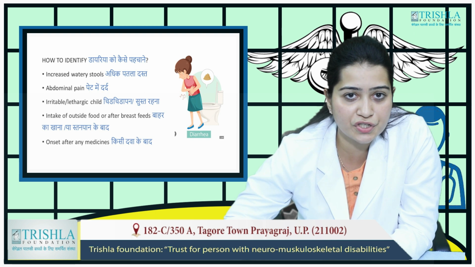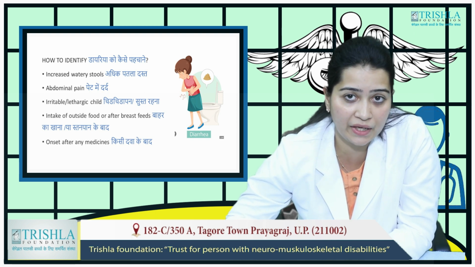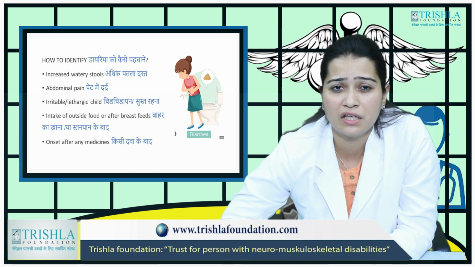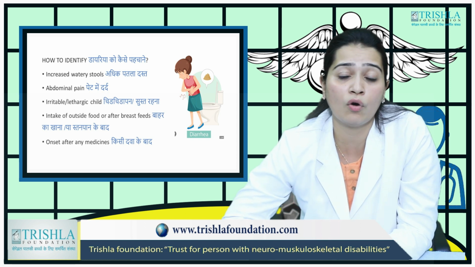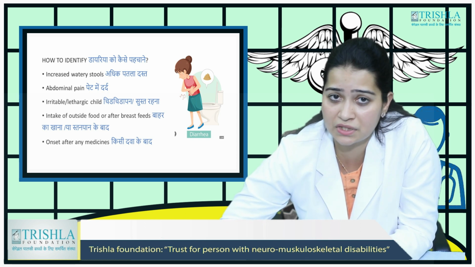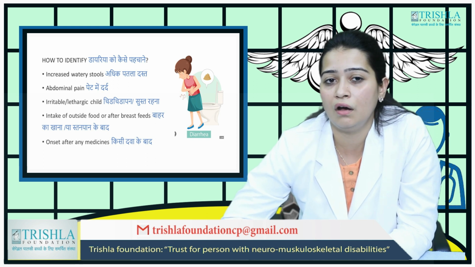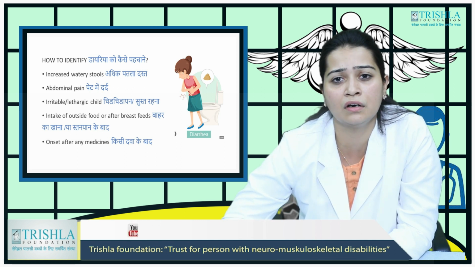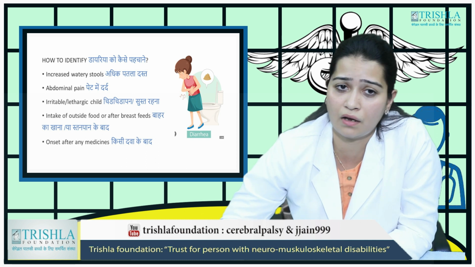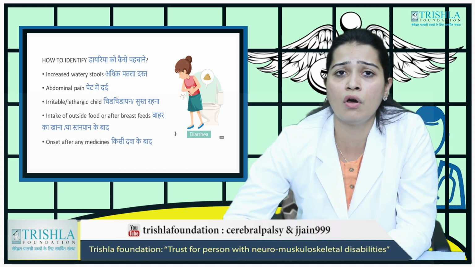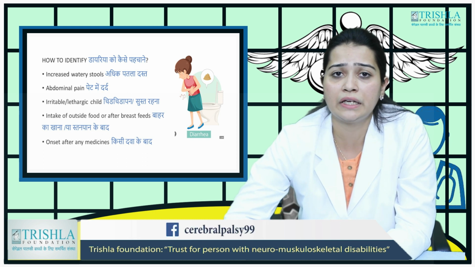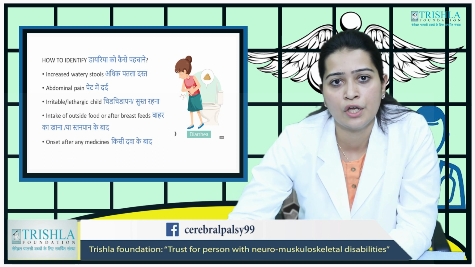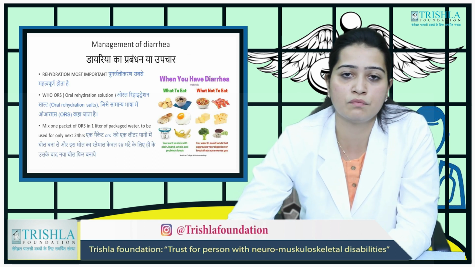So, how to identify that the child is having loose stools or diarrhea? The child has increased watery stools. The child might be having abdominal pain, like you can see in the photograph. The child is very irritable, very lethargic, is not feeling like eating anything, and also if you've had something from the outside, uncooked or junk food you have taken from the outside, and maybe after breastfeeds also it can occur. Most important, always give your doctor history if there are any medications that you have taken after which this diarrhea has started.